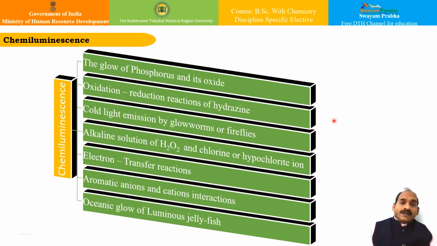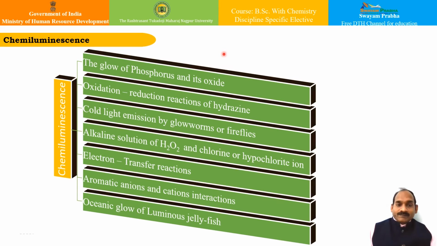Chemiluminescence, as we have seen, is defined as the production of light by a chemical reaction, and it is actually the reverse of photochemical reaction, isn't it? So the basic condition for a substance to be chemiluminescent is that it should release sufficient energy to raise at least one of the reactants to an electronically excited state, so that when it returns to the ground state, it emits light.